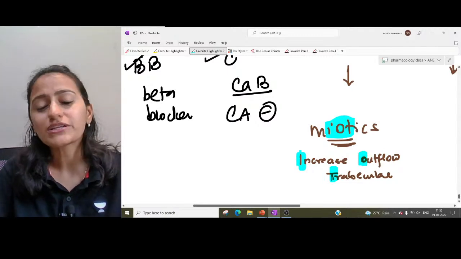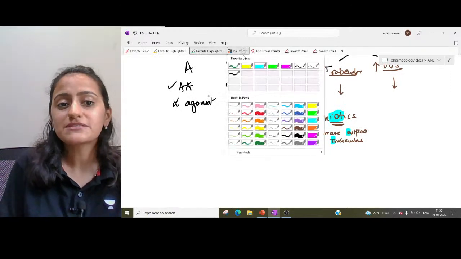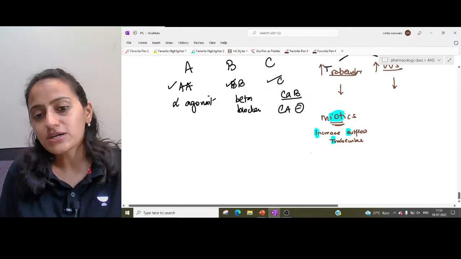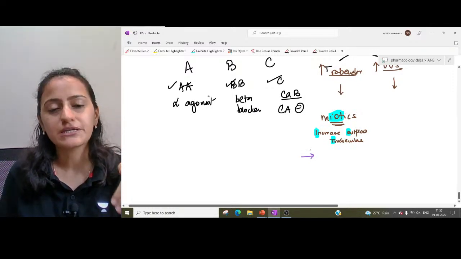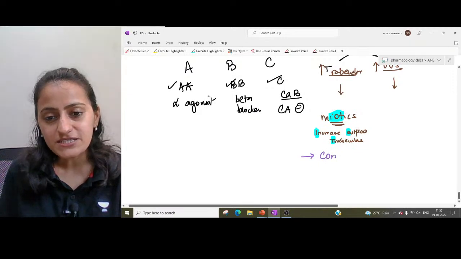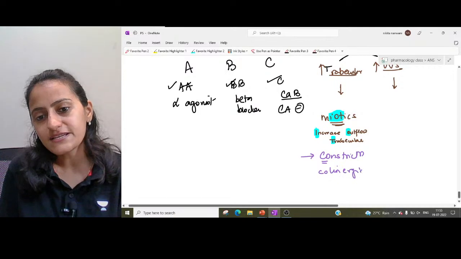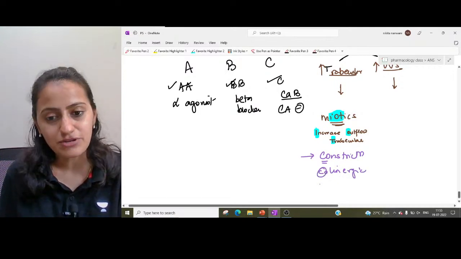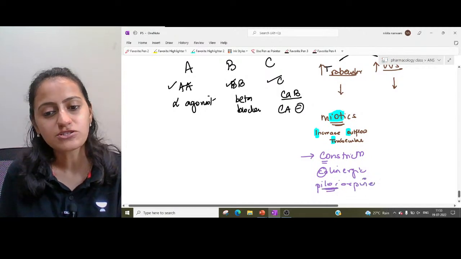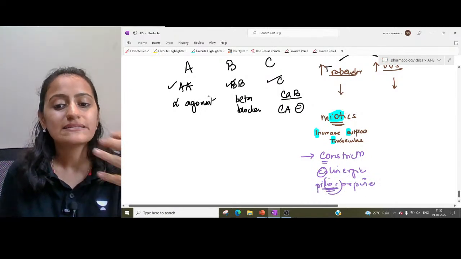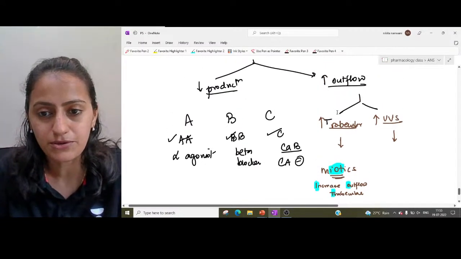Now which are the myotic drugs? Yesterday from ANS pharmacology, myotics means pupillary constriction. What causes the pupillary constriction? Is it parasympathetic or sympathetic? Constriction, right? The pupillary constriction is caused by cholinergic drugs, that is parasympathetic drugs like pilocarpine. We saw yesterday LOCCOL. These are cholinergic. So pilocarpine, myotics, increase outflow through the trabeculae.